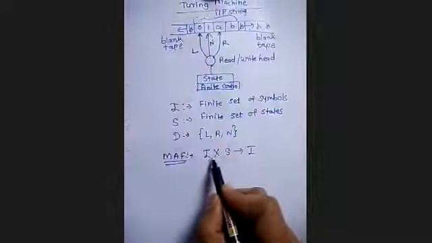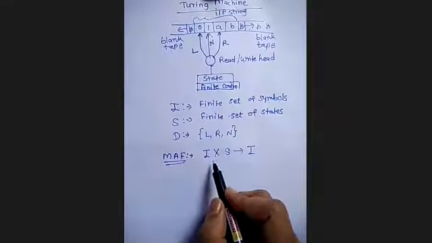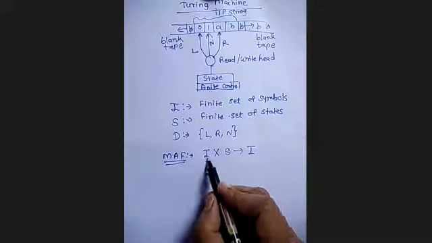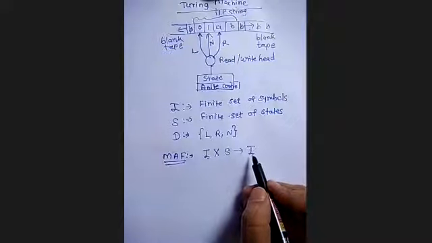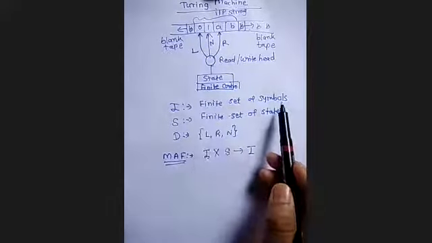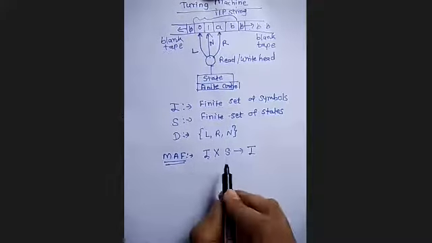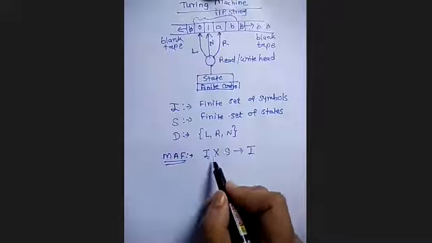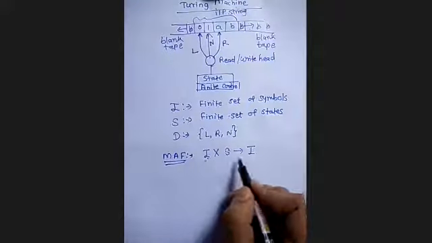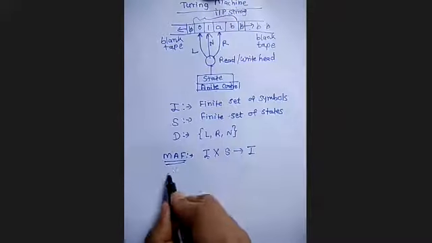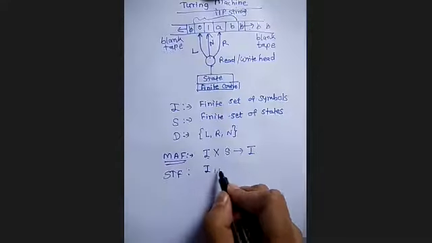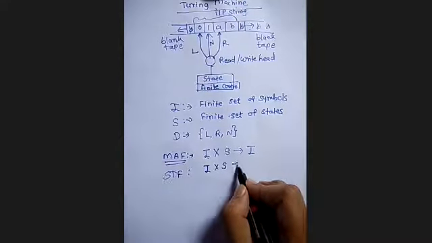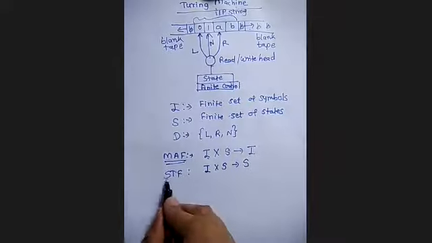So that's why, in the machine function, given the input symbol and the current state, it determines what is to be written on the tape. The output is again from the input symbols, the finite set of symbols, so the output set is not different here. The state function is the same. Given the input symbol and the current state, it determines the next state. This is the second function.